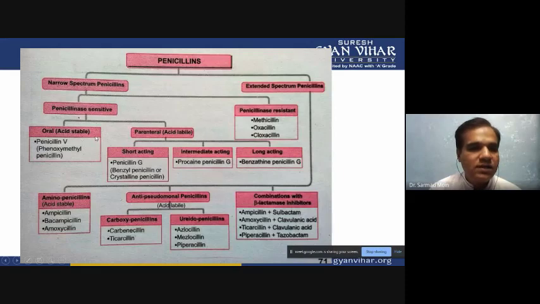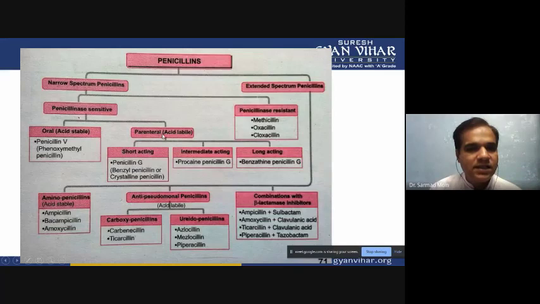So when we are utilizing the oral type of antibiotic, the example is penicillin V, and the chemical name is phenoxymethyl penicillin. So phenoxymethyl penicillin is an oral type of antibiotic. Okay. Then the next type is the parenteral type of antibiotic, and the parenteral type is acid labile. So they will not survive when taken orally.